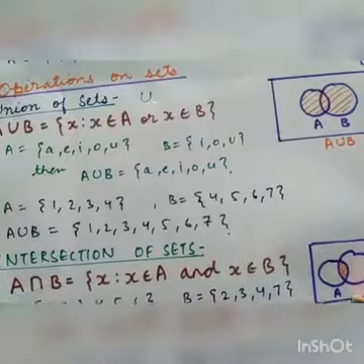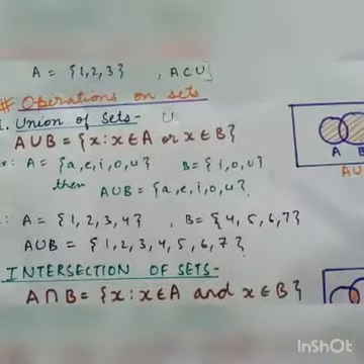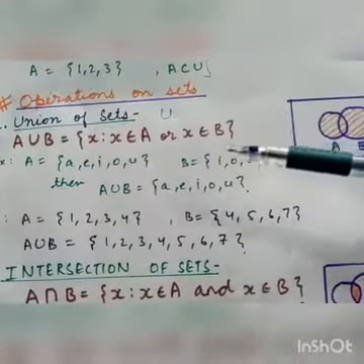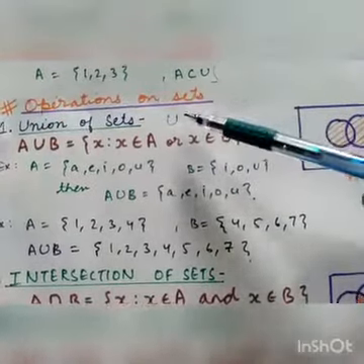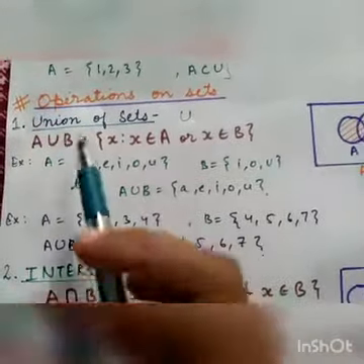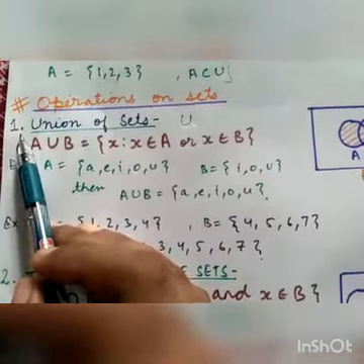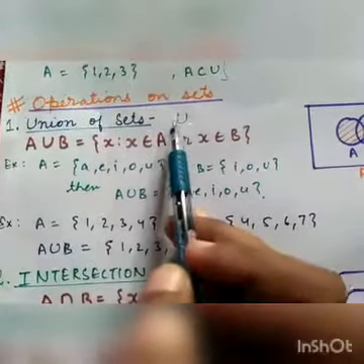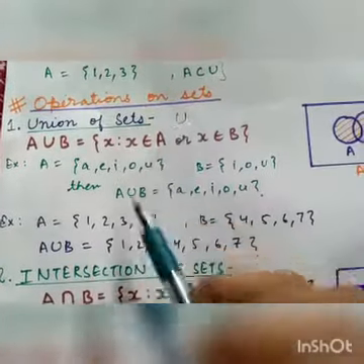So this is about numbers, but now we are studying sets. So we will study some operations that we can perform on sets. The first operation that we can perform on sets is the union of sets, which is represented by this symbol.